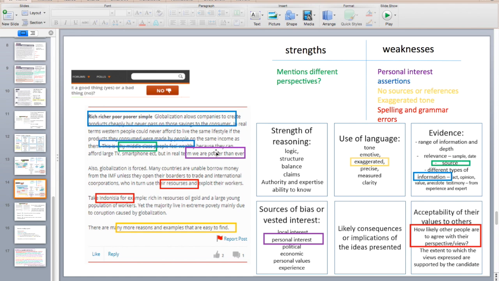They have used their personal interest: "We are poorer than ever." They've used assertions: "This is why middle-class people feel wealthy." What does that mean? No sources or references in the source here. It's got an exaggerated tone. Many more reasons and examples that are easy to find. It's got spelling and grammar errors, so maybe we are not likely to believe what they are going to say.